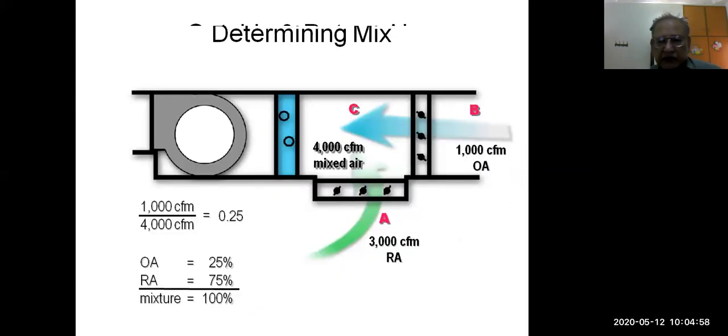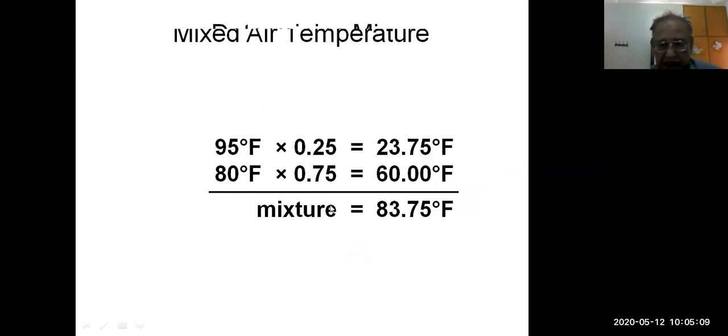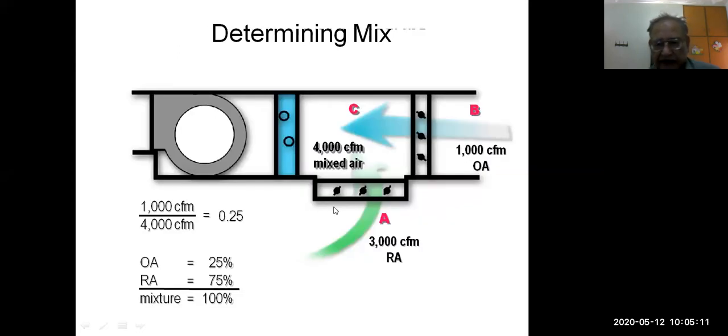Now again coming to this diagram. A is the return air at point A. Quantities are, this is a real world example, and you can see 3000 CFM. CFM means cubic feet per minute. It is the rate of flow. It is the volume flow rate of the air. 1000 CFM is outdoor air. 3000 CFM is return air. That means the ratio of outdoor air to return air is 1 to 3. One part by volume is outdoor air and 3 parts are return air.